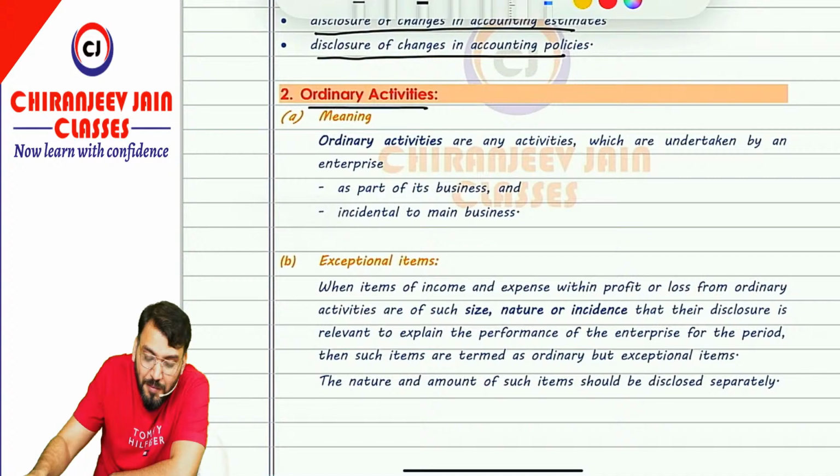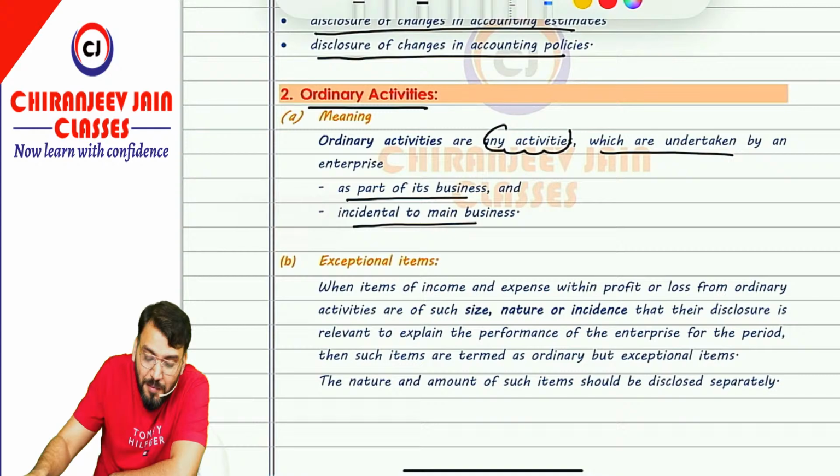So what do you mean by ordinary activities? What AS5 says is that ordinary activities are any activities which are undertaken by the entity as a part of its business, means which are nothing but a part of business, or which are incidental to the main business, or which happen because of the business only.